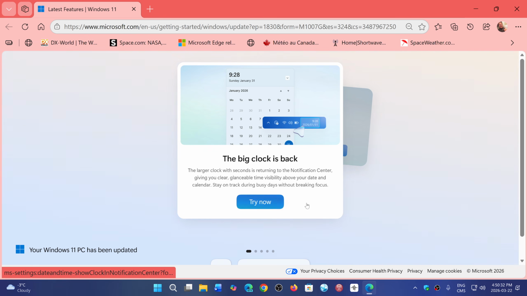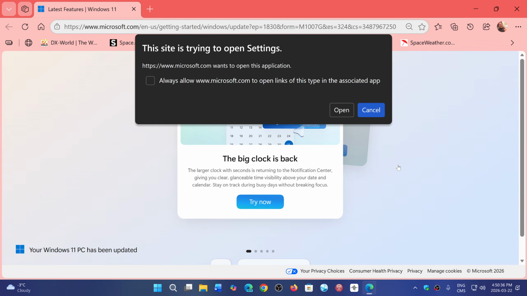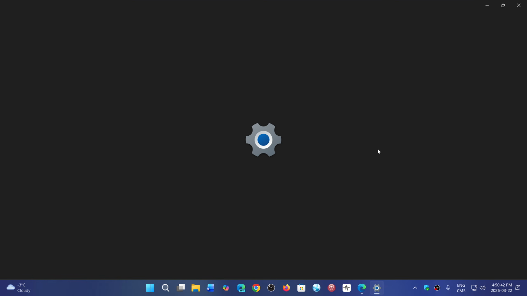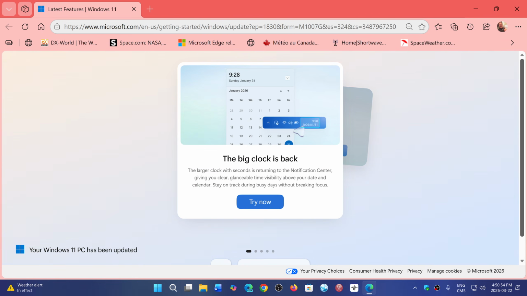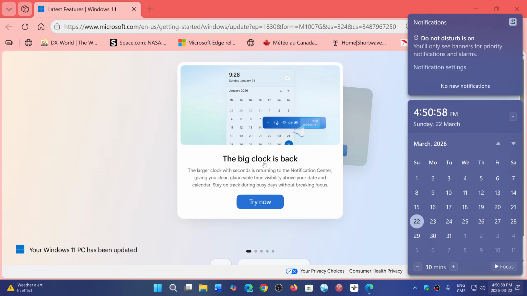All right. Try now. What does that do? This side is trying to open settings. Okay. Here we go. And so it has that format. I don't know. So anyways, I do have the clock when you click here, up here.